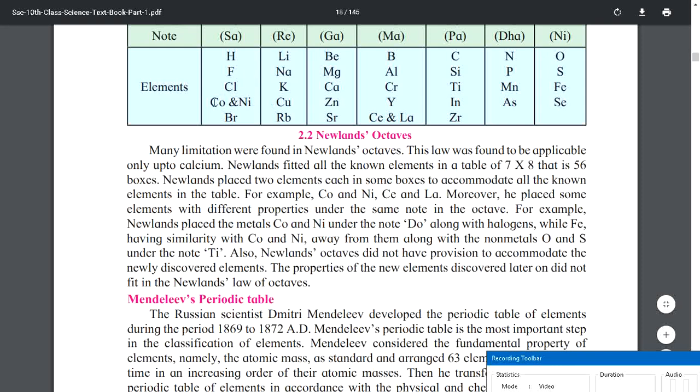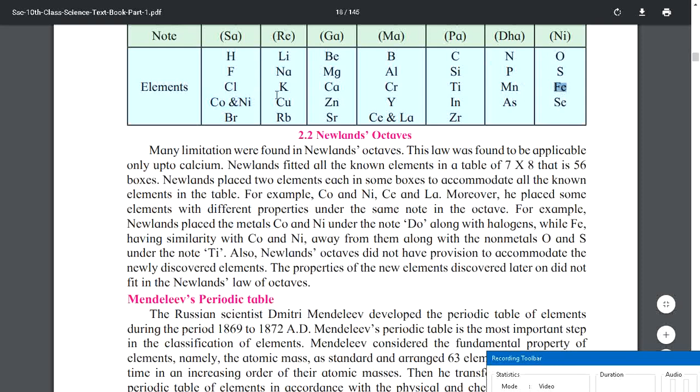They are placed under the note 'do' along with the halogens, while Fe, having similarity with cobalt and nickel, is placed away from them. The author wants to say that Fe has properties similar to cobalt and nickel, but they are not 8 places away from each other.